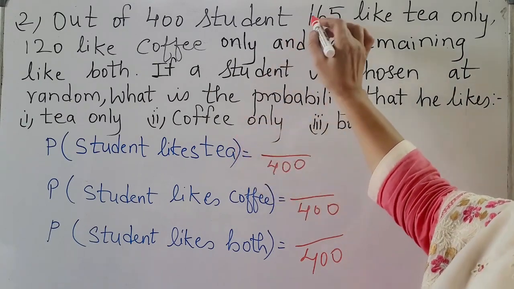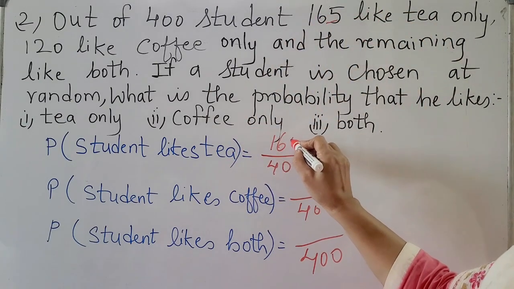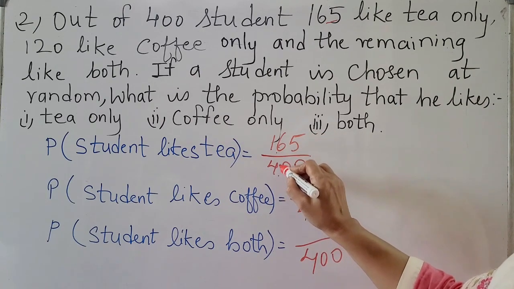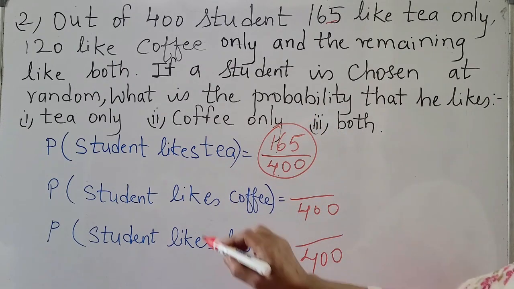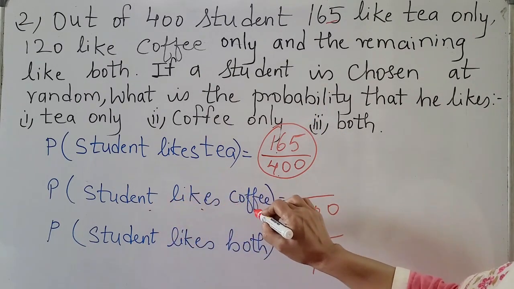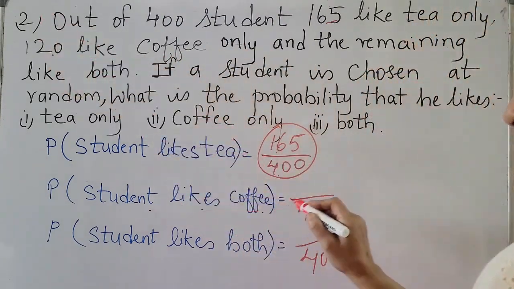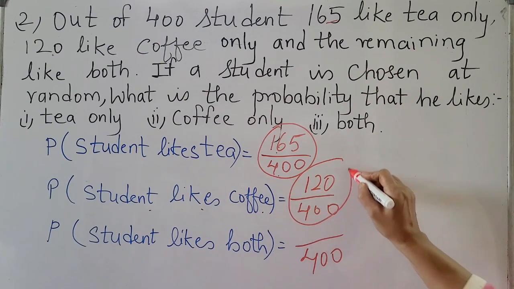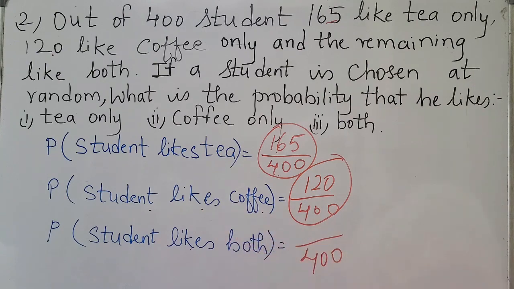Now how many students like tea? 165. So the probability of a student liking tea is 165 by 400. What is the probability of a student liking coffee? How many students like coffee? 120. So it is 120 upon 400. Now students who like both.